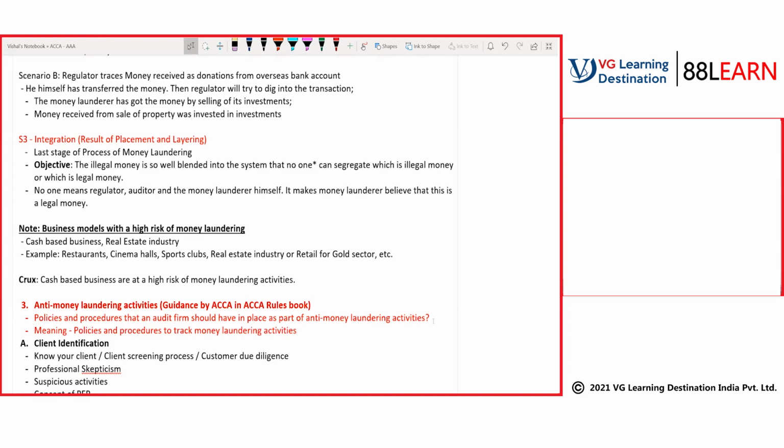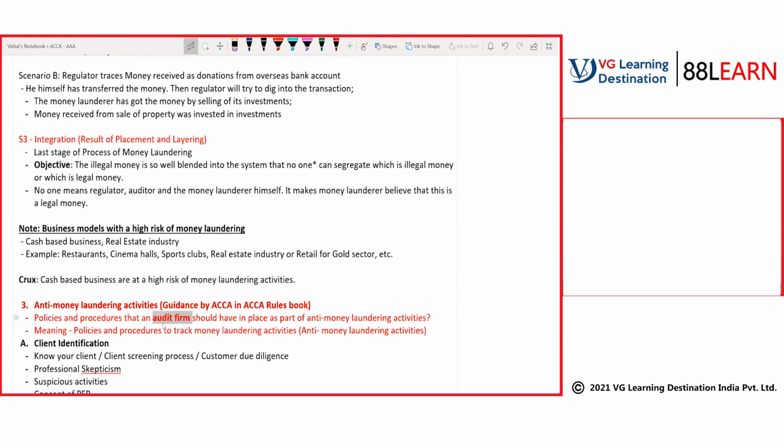If something is tracking money laundering, it becomes anti-money laundering activities. So what are the anti-money laundering activities that an audit firm should have in place to track money laundering activities?